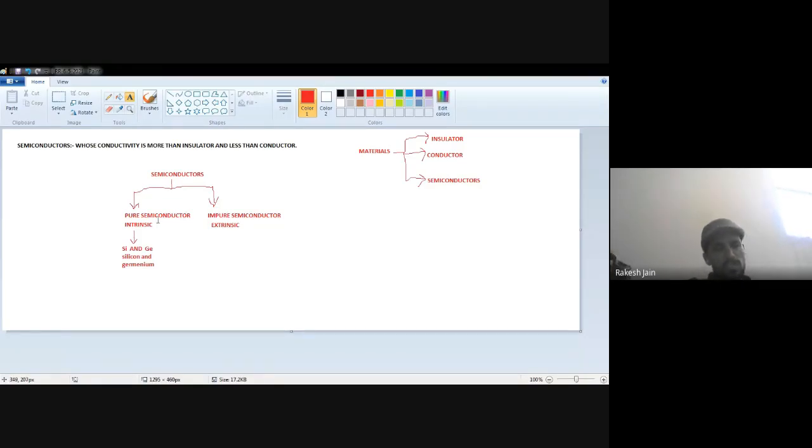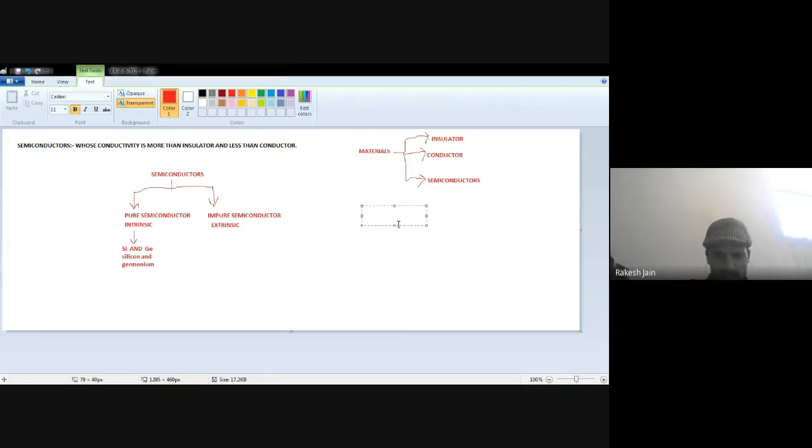Why do we generally use silicon and germanium? Because they have tetravalent valency. It means the outermost orbit consists of 4 electrons, which is a necessary criterion for semiconductor materials. Silicon's atomic number is 14 and germanium's atomic number is 32. In case of orbitals, we can classify them like this. Silicon comes in the periodic table at number 14.